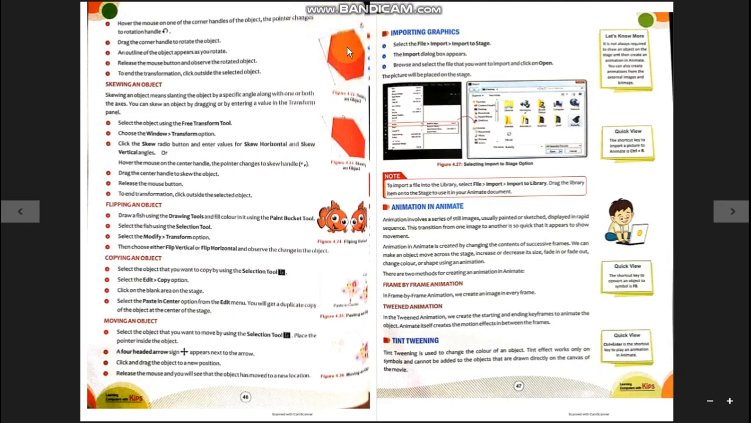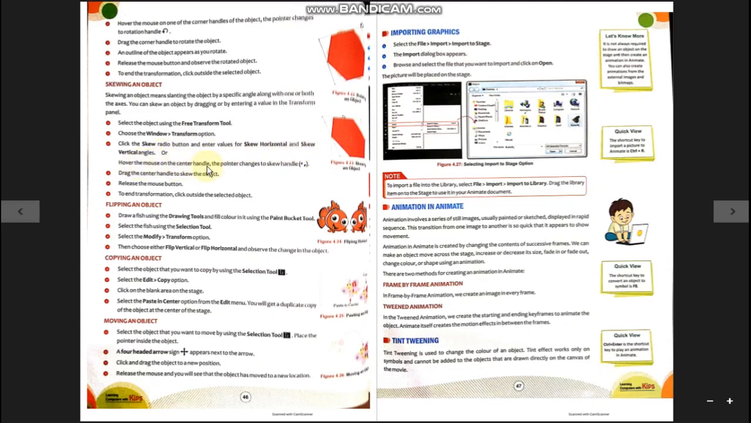Skewing an object. Skewing an object means slanting the object by a specific angle along one or both of the axes. So if you want to slant the object based on any particular angle, you can use the skew command. Just go to the free transform tool, and from the Window menu select Transform, click the Skew radio button and enter values for skew horizontal or skew vertical.